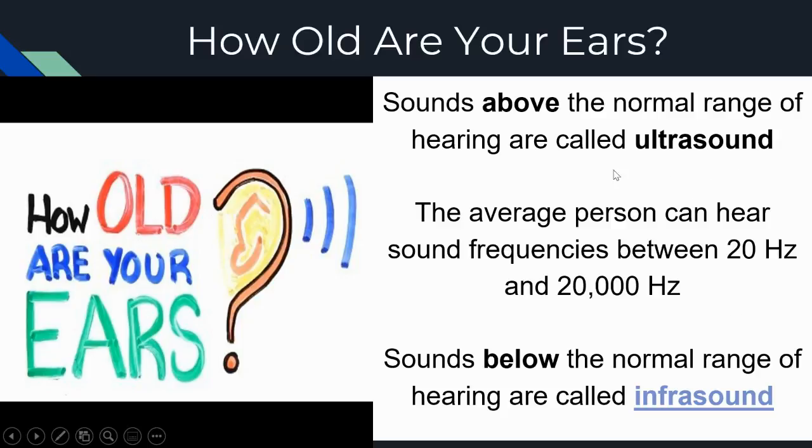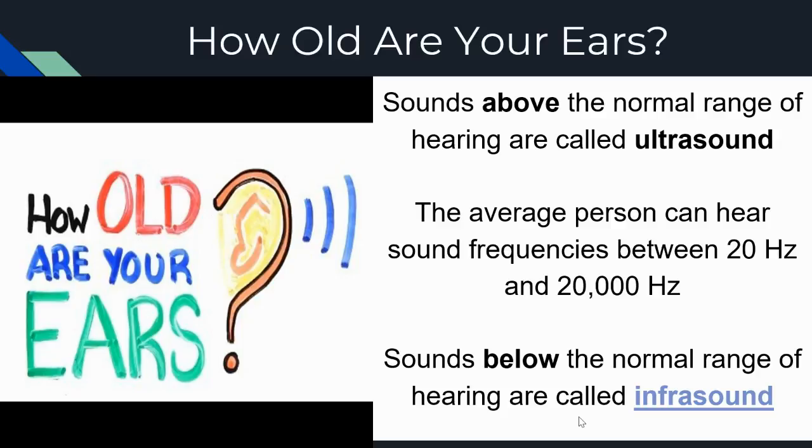Some animals, like dogs and cats, can hear above our hearing range, and this is called ultrasound. So, dog whistles and things like that are sounds that we might not be able to hear, but animals like dogs and cats can. That's ultrasound, above our hearing. Some animals, like elephants, can hear below our hearing range. This is called infrasound. All elephants communicate using infrasound so their enemies can't hear them. They use a sound below what normal animals and humans can hear, so they can communicate long distances. Above is ultrasound and below is infrasound.